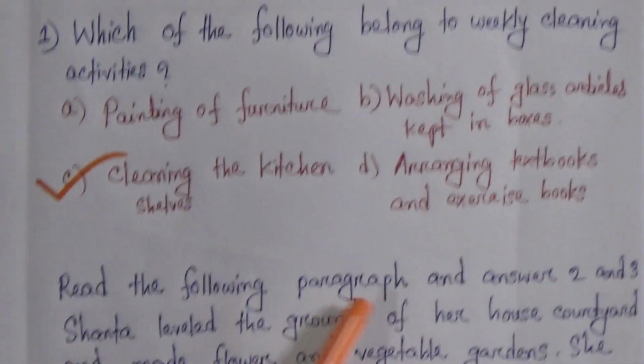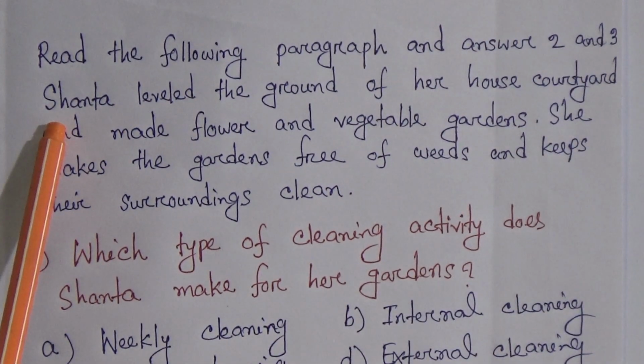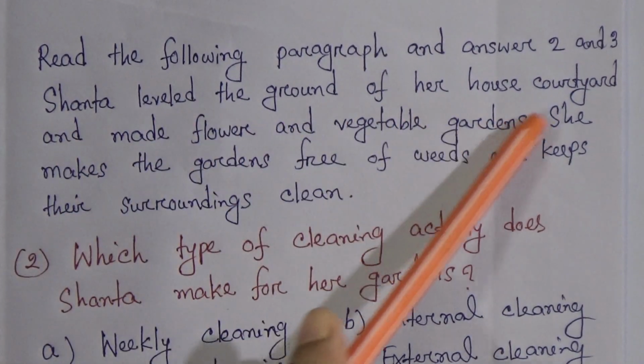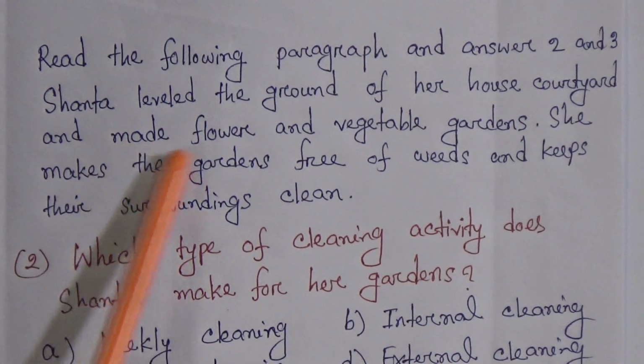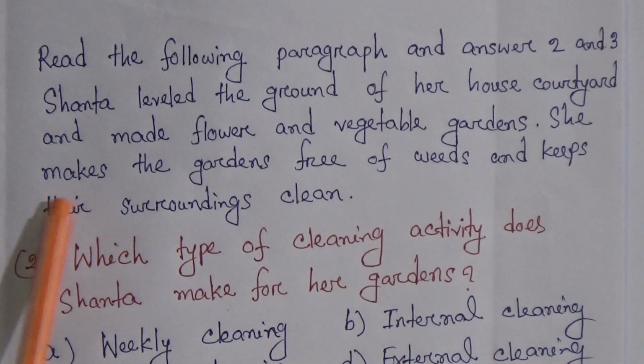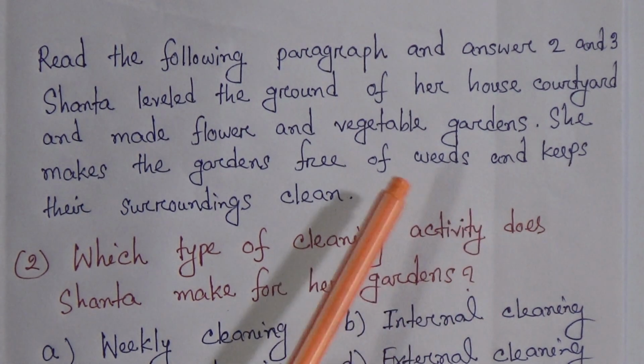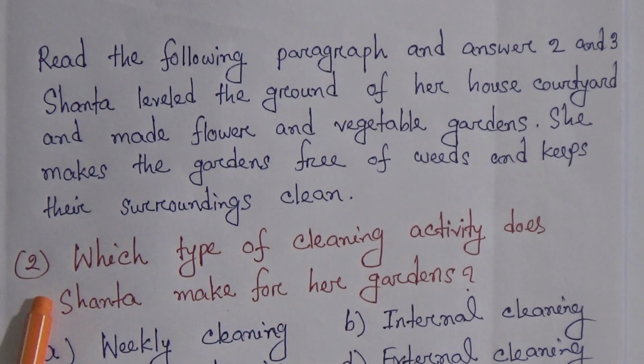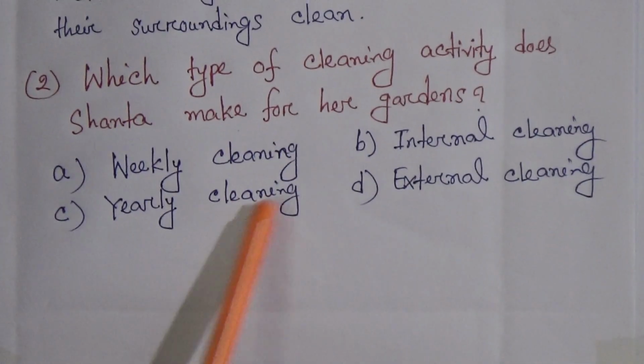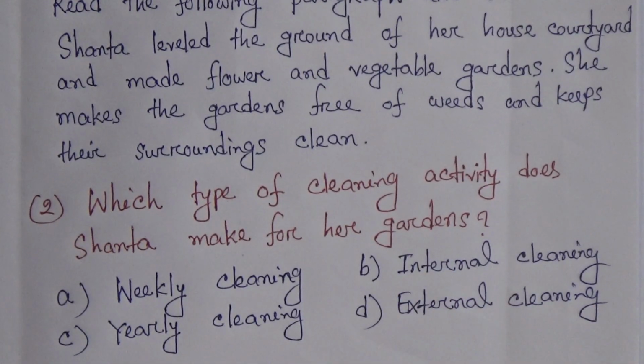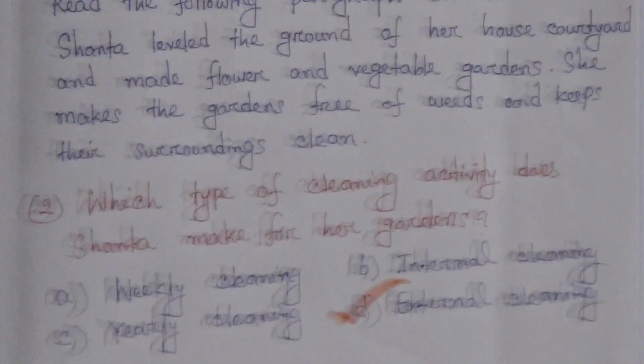Now read the following paragraph and answer questions 2 and 3. Shanta leveled the ground of her house courtyard and made flower and vegetable gardens. She keeps the gardens free of weeds and keeps their surrounding clean. Number 2. Which type of cleaning activity does Shanta make for her gardens? Option A, weekly cleaning. Number B, internal cleaning. Number C, yearly cleaning. And number D, external cleaning. Number D will be the correct answer.